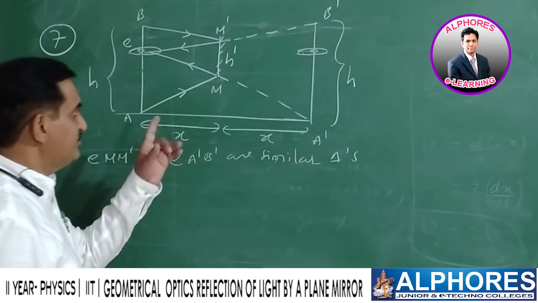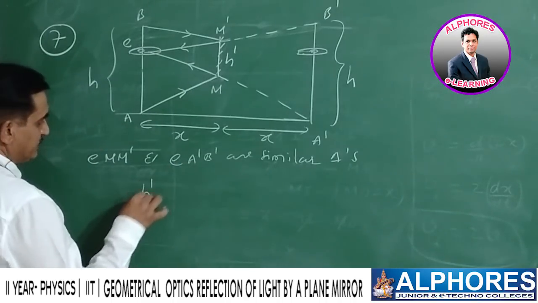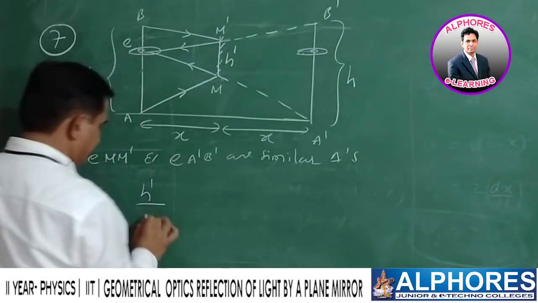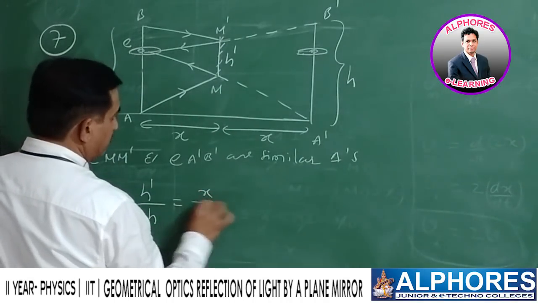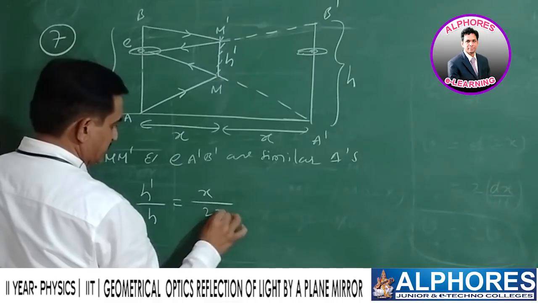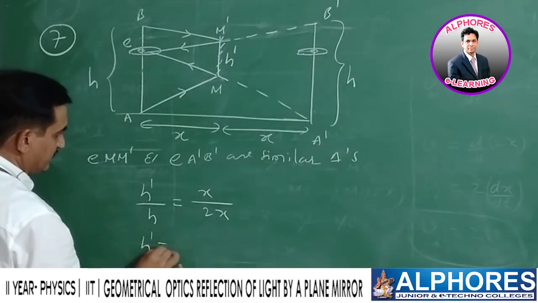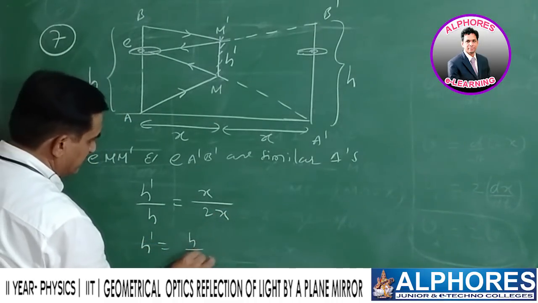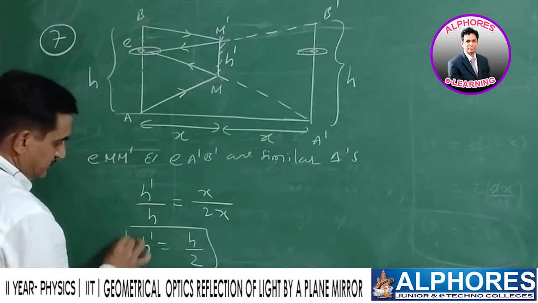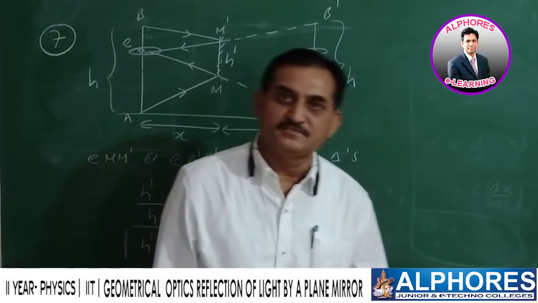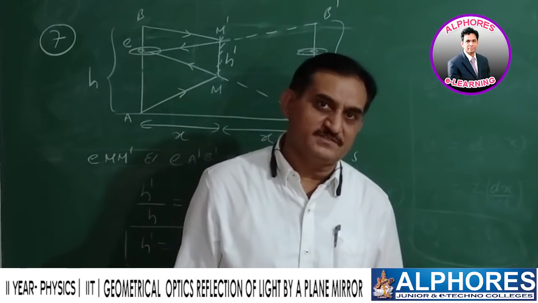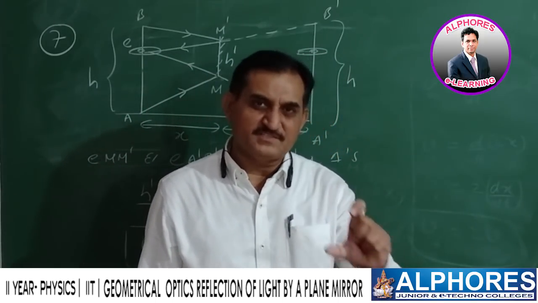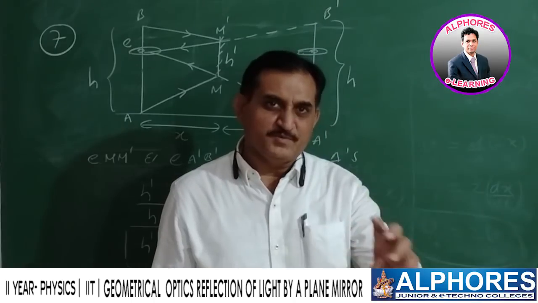We are going to find H dash. H dash by H is equal to X by 2X. Therefore, H dash equal to H by 2. This is size of the mirror required. How much? Half of the height of the person. This is the minimum size.